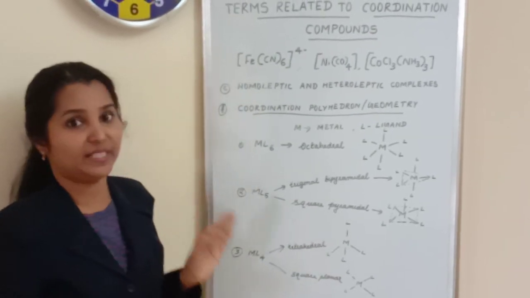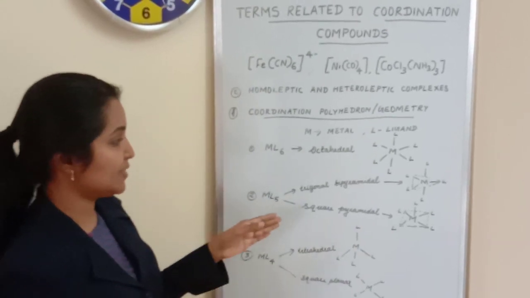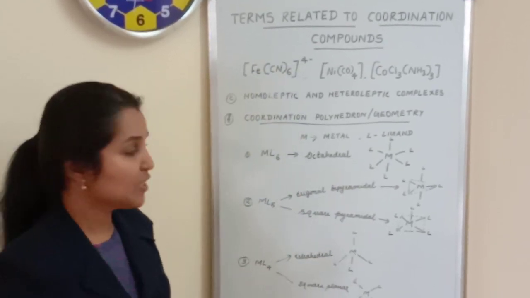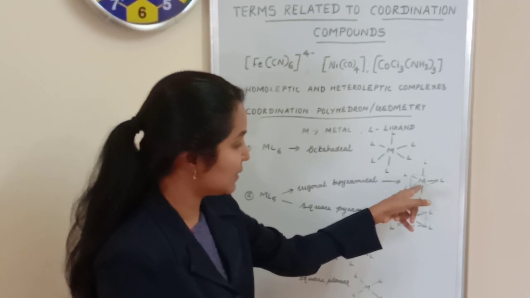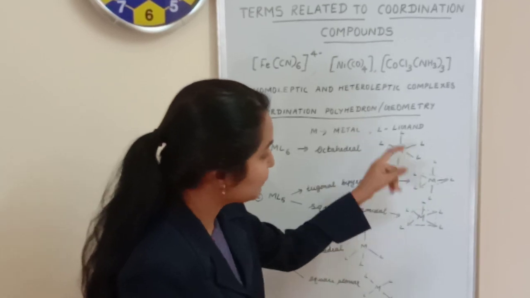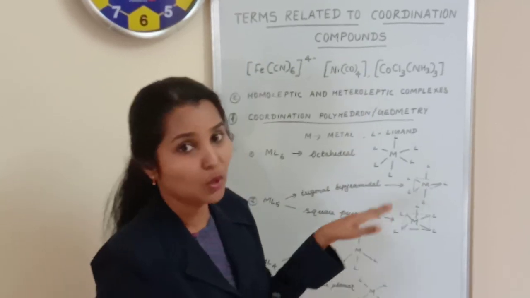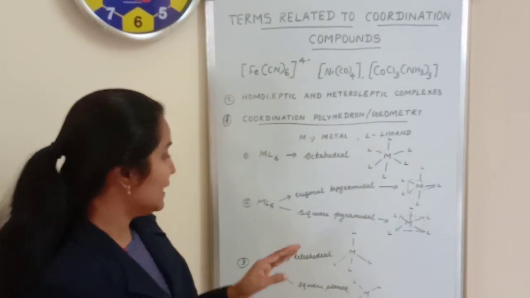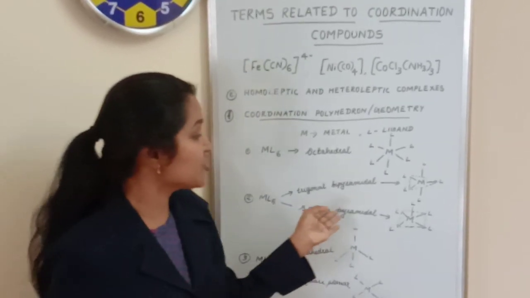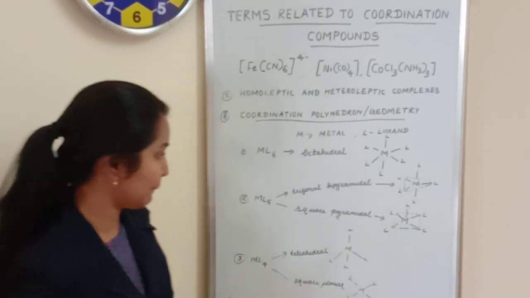Then coming to ML5, where the metal atom is surrounded by 5 ligands. In that case, you can have 2 different types of geometries. One is trigonal bipyramidal. It will be like this: the metal atom is surrounded by these 5 ligands in this way, 3 in the same plane, one pointing above and one pointing below. Okay, so this is the geometry. And the other possible geometry for ML5 type coordination compounds is square pyramidal. So this will be the arrangement of a square pyramidal complex.